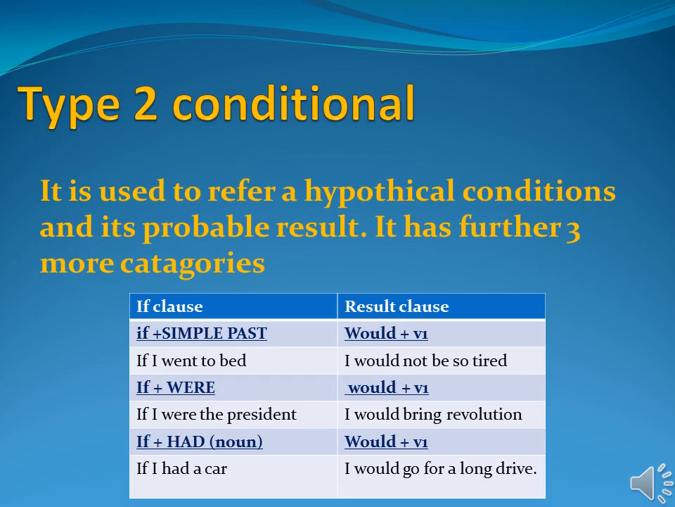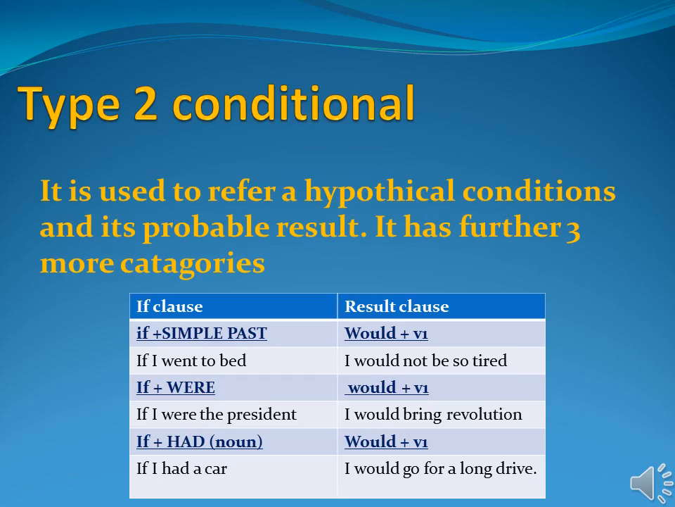You can see the example. If I went to bed, I would not be so tired. And we can say that type 2 conditional is basically an unreal condition. It cannot be fulfilled. Here's the second category of type 2 conditional, that is if with were. It basically forms a wish. If I were the president, of course, I would bring revolution.